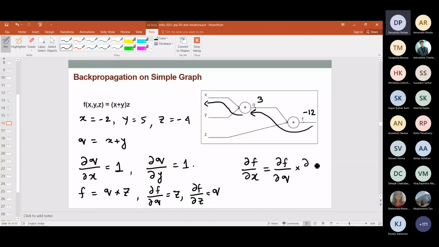So again, a very similar expression: del f del q, into del q del x. If you compute, I believe this is also going to be -4. You can check the computation, but I believe this is -4.